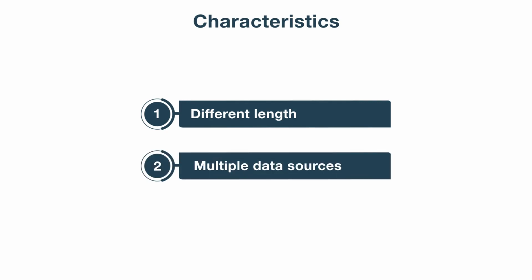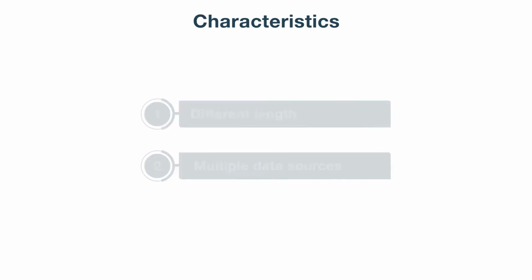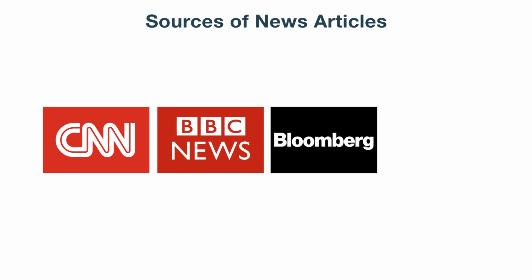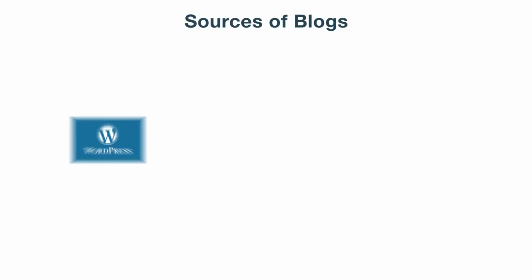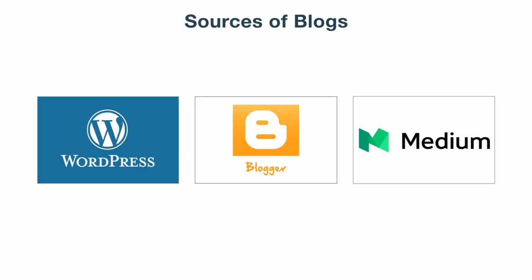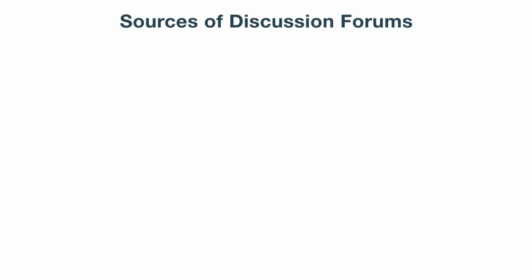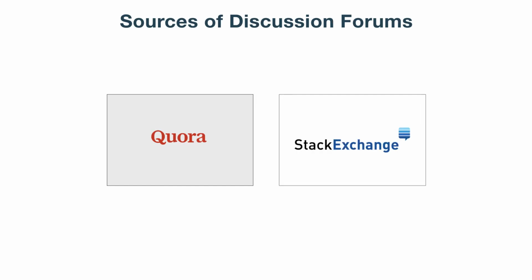Also, there are multiple sources of these data. For example, news media such as CNN, BBC, Bloomberg, and Reuters are some of the sources of news articles. Blogging platforms such as WordPress, Blogger, or Medium are some of the sources of blogs. Discussion forums such as Quora and Stack Exchange are also sources where people talk about various topics. In this and upcoming sections, we will focus our learnings on news articles.